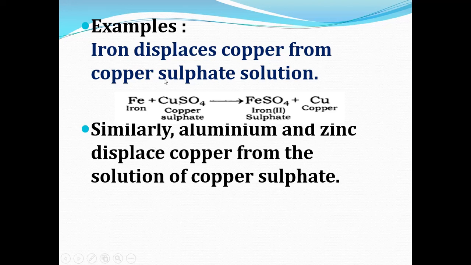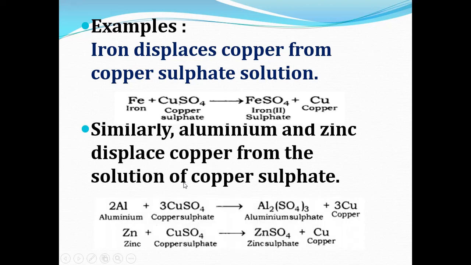So iron, aluminium, zinc will displace copper because they are more reactive than copper. Here is the reaction. Aluminium reacts with copper sulfate, forms aluminium sulfate and liberates copper, and zinc reacts with copper sulfate and forms zinc sulfate plus copper.